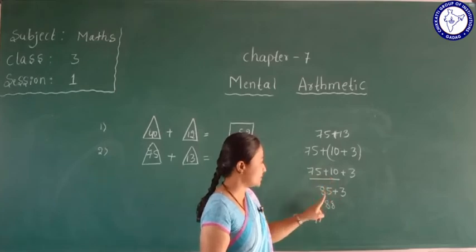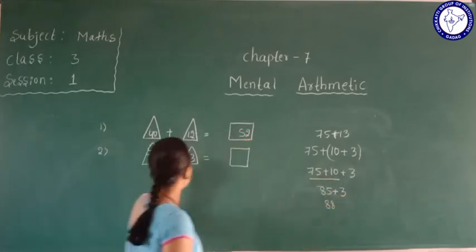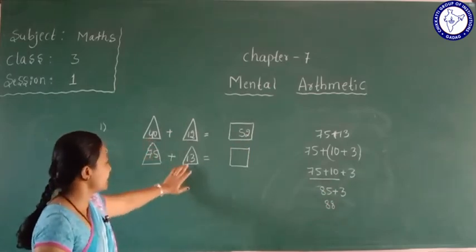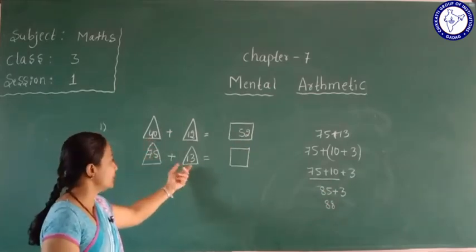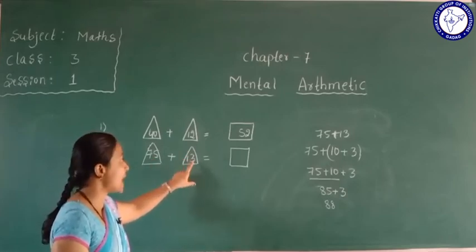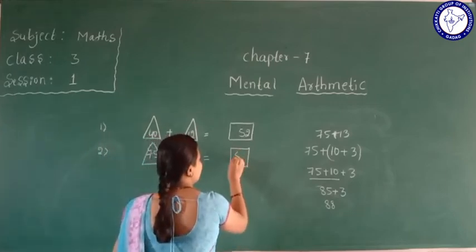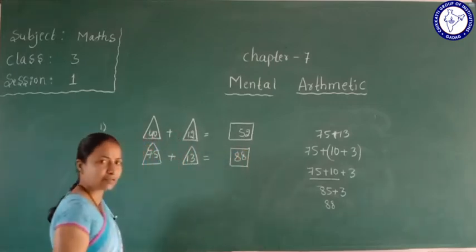So 75 plus 10 is 85, 85 plus 3 is 88. Like here, see, first we take only 10. 75 plus 10 is 85, and to 85 we add 3. So the answer is how much? 88. Like this we calculate mentally.